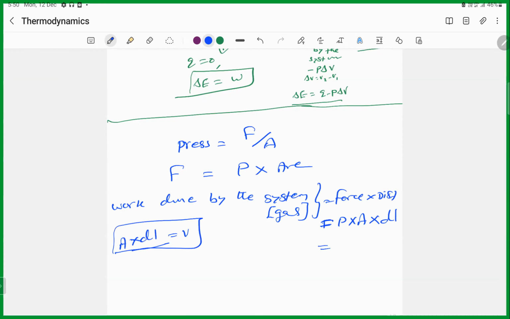So pressure into this gives dV. So the small amount of work which is done is equal to minus P into dV. The negative sign indicates that the work is done by the system.